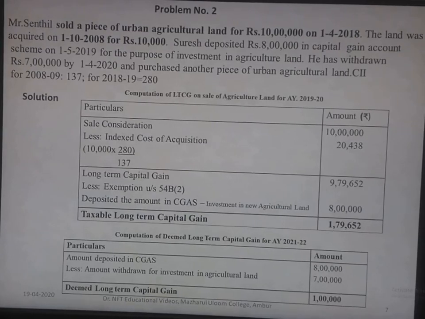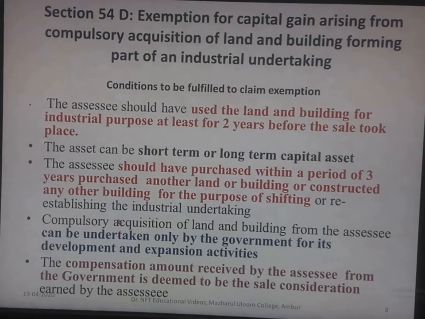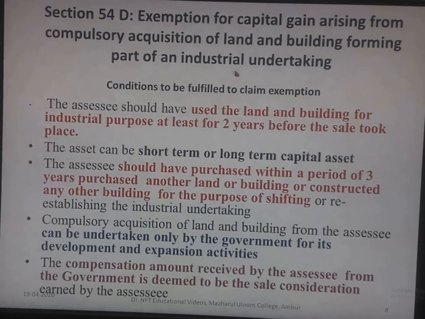That's all relating to section 54B. I will pass on to section 54D. Section 54D, here we can see the exemption for capital gain arising from compulsory acquisition of land and building forming part of an industrial undertaking. So compulsory acquisition of land or building by the government, which is used for industrial purpose. For industrial purpose, land can be used.